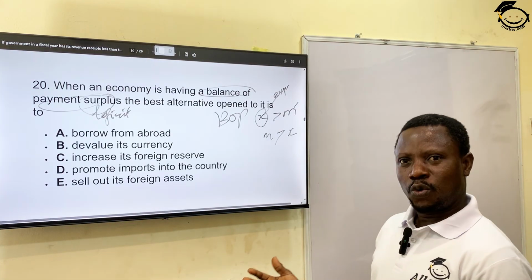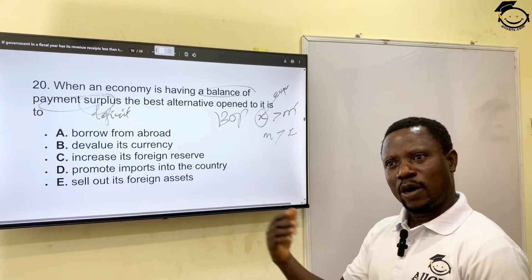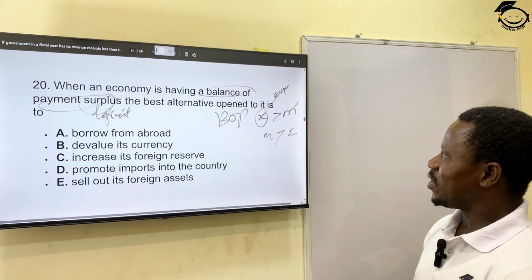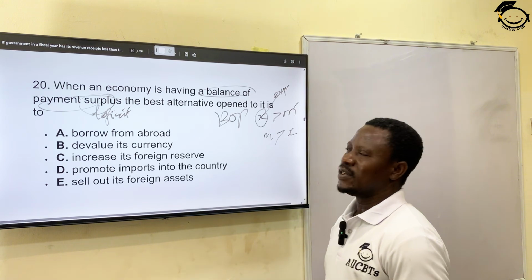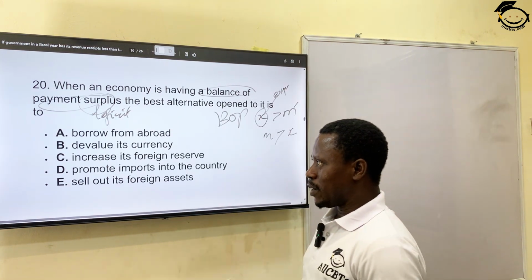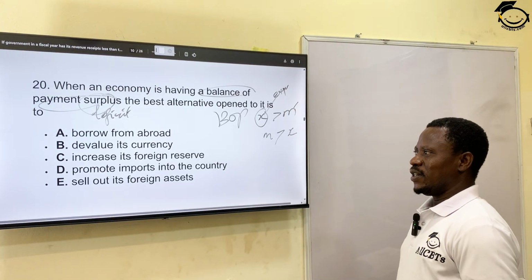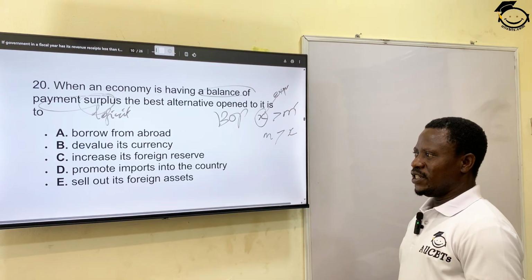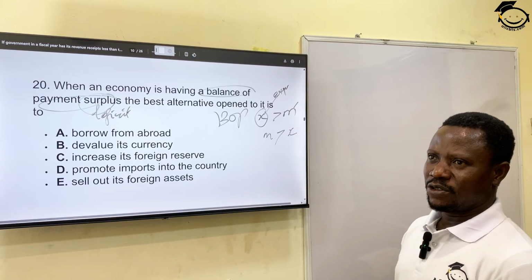In other words, we are selling more, earning more than what we're importing. So when this happens, what are the alternate policies that you are supposed to make? A, borrow from abroad. B, devalue your currency. C, increase your foreign reserve. D, promote import into the country. E, sell out your foreign asset.